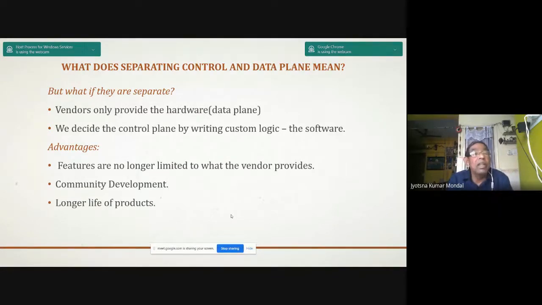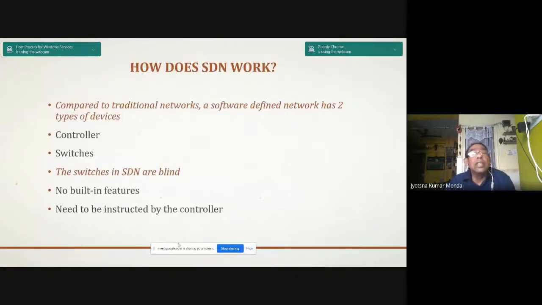Now what is the advantage? Now features are no longer limited to the vendor specific. So it is community development, with a longer life of the product. That means I can change the configuration, I can change the software, I can change the logic of the software, I can change the operating system. If some operating system is obsolete, and some new technological operating system has come, I can port it. So this is the scenario of the present network with SDN.